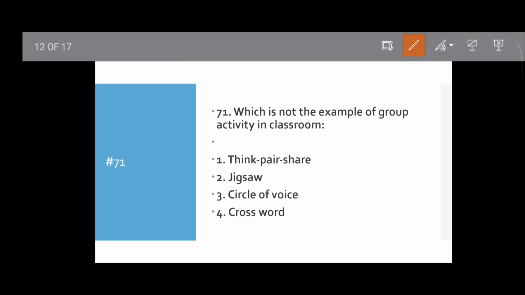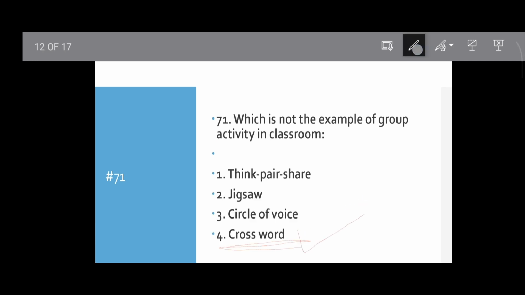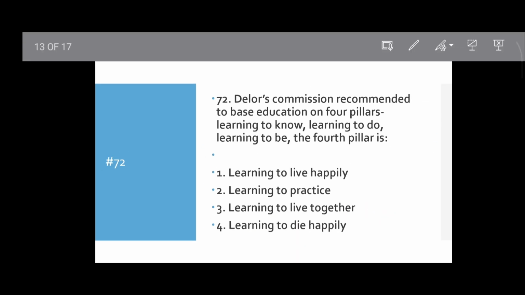Question number 71. Which is not an example of group activity in the classroom? Think-pair-share, zigzag, circle of voice, crossword. Which will be correct among them? Think-pair-share, zigzag and circle of voice are cooperative group activities. As you know, a crossword is usually an individual task. That's why it is not involved in group activities, so crossword will be the answer. Move to the next question.